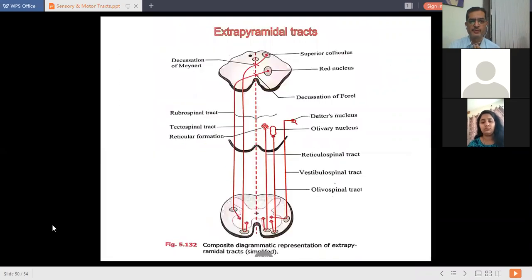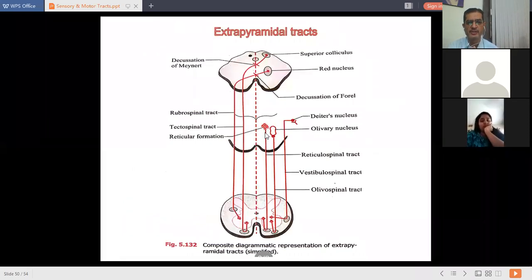Then third tract we will study now, that is reticulospinal tract. It starts from reticular formation of medulla oblongata, and runs downwards. Then in the spinal cord, it occupies anterior white column and gets terminated at anterior gray horn cell.